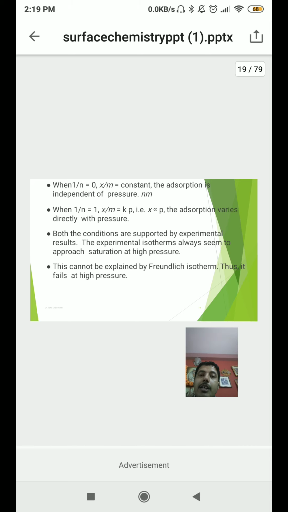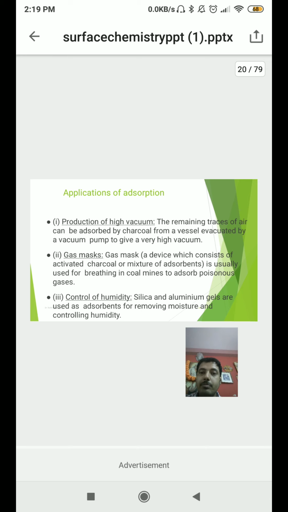The experimental isotherms always seem to approach saturation at a higher pressure. After a period of time, at a very high pressure, there will be a saturation, and this cannot be explained by the Freundlich isotherm. Thus it fails at higher pressure. Very important to remember the condition: at higher pressure, the Freundlich isotherm fails.